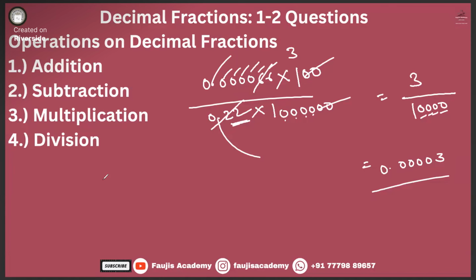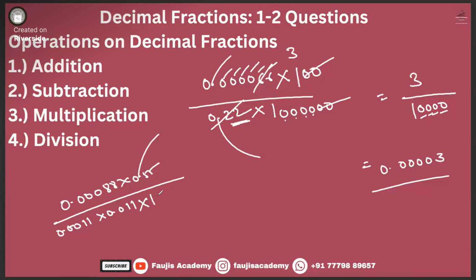If you did not get it, let me tell you once more. Let's say some number, 88 into 0.55, divided by 0.0011 into 0.011. How will you do that? The point goes away: 55, 2 numbers are there, that means 2 zeros. Then 11, 1, 2, 3, 4, 5 places. Into 11, 1, 2, 3 places. Again the point goes away: 1, 2, 3, 4.